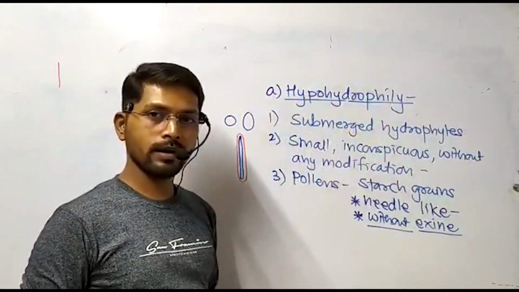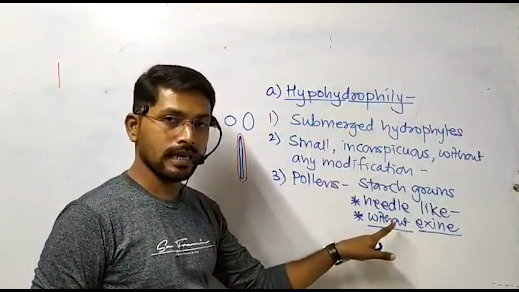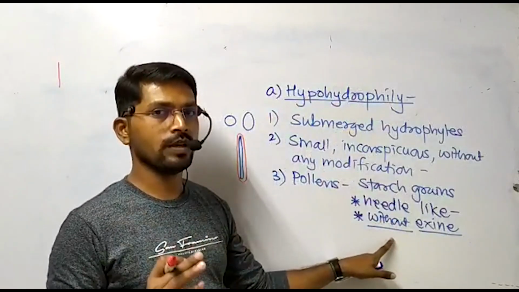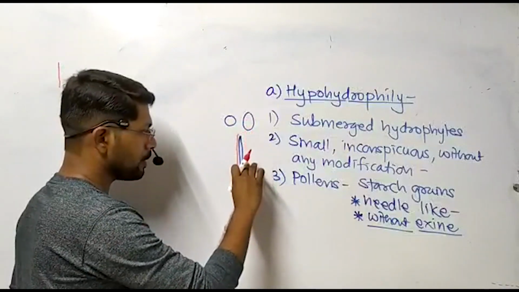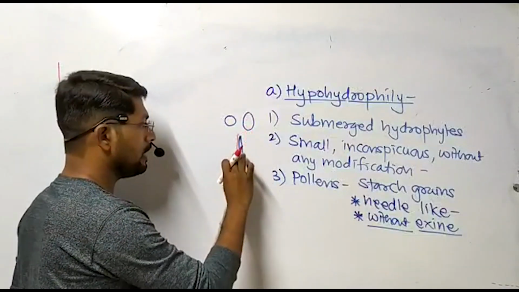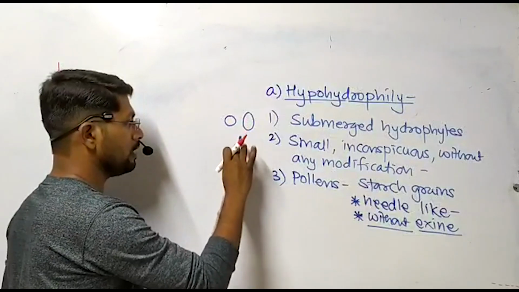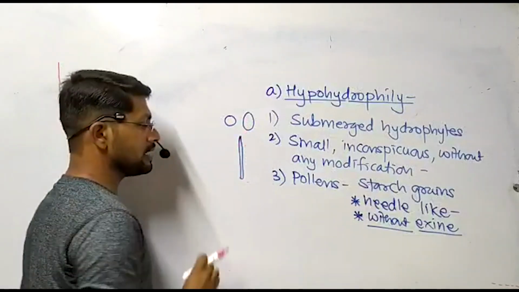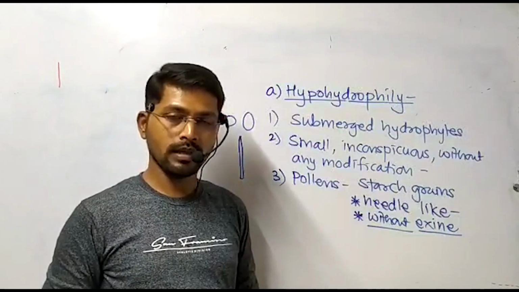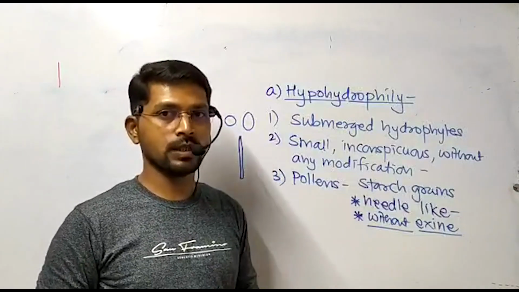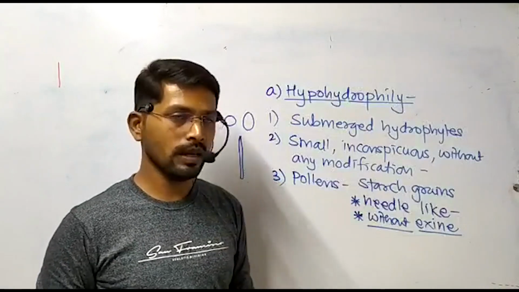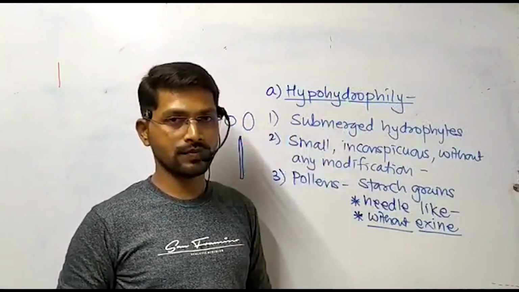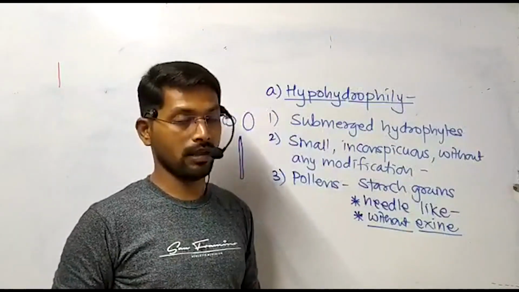In case of hypohydrophily, as we have stated, exine is absent. This is a very important characteristic feature. So such pollen lack the exine. They are only showing the single wall layer of the pollen grain, and that is intine, which is flexible and elastic. Now this nature is playing a very important role in case of hypohydrophilous flower. We are going to discuss it in a diagrammatic way.